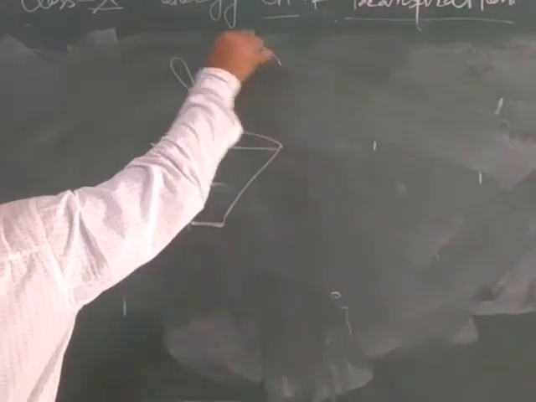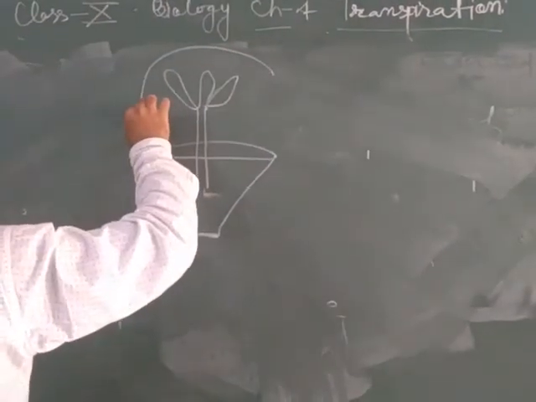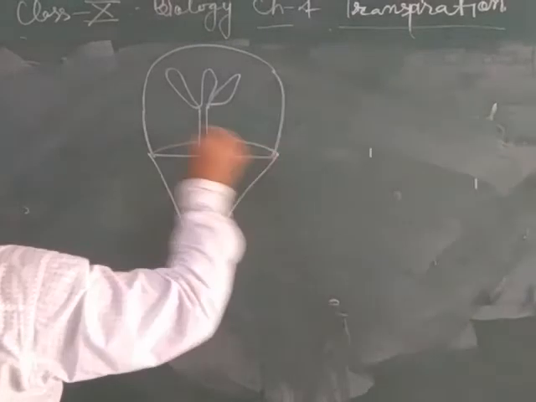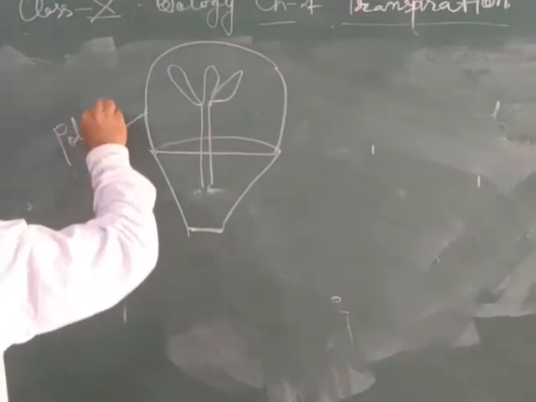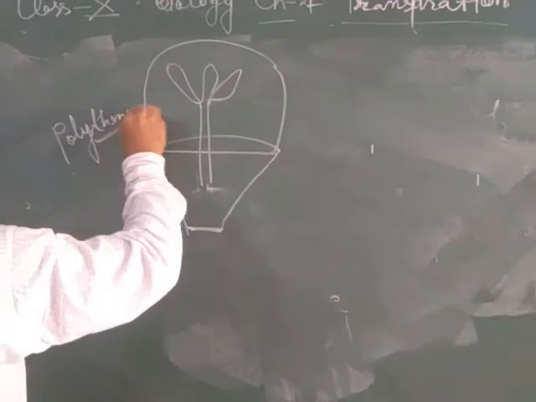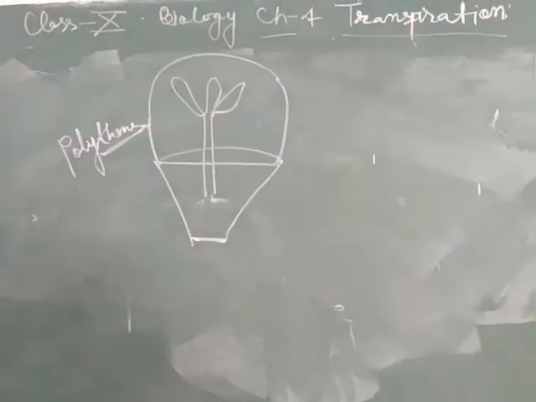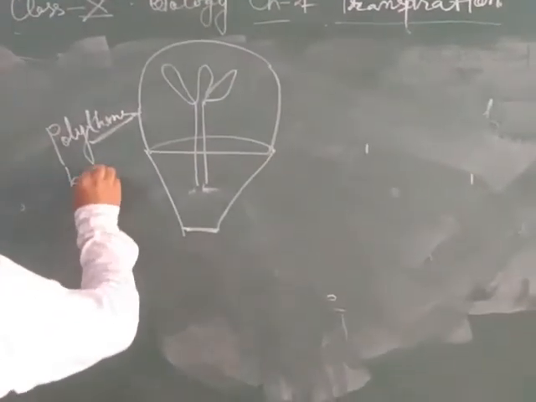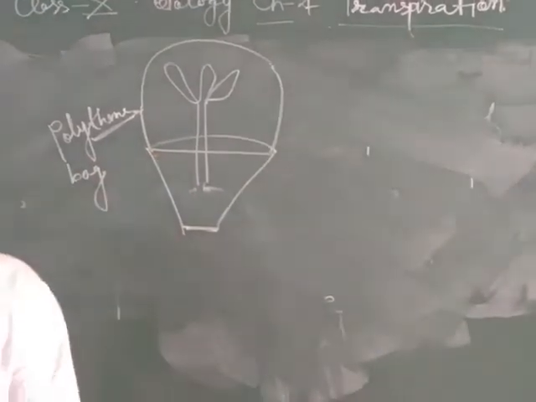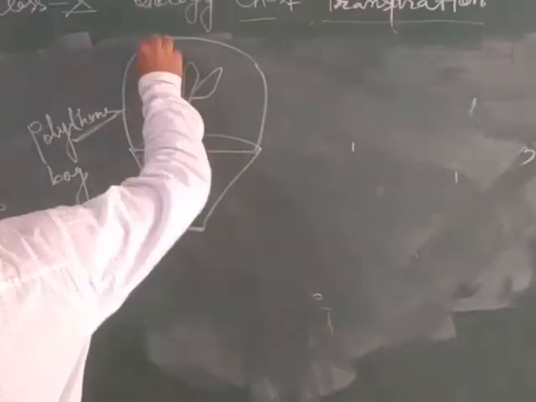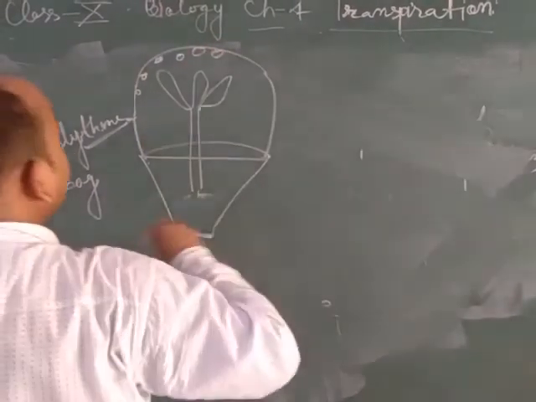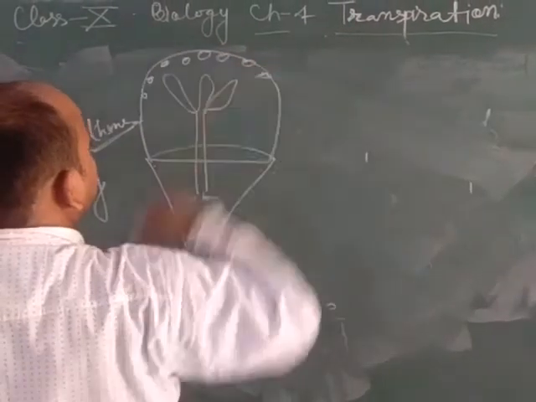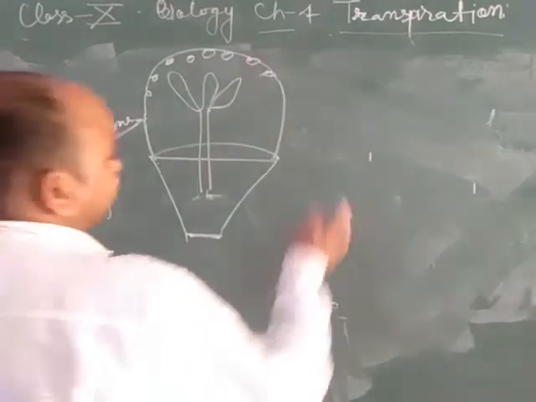This is polythene. Now carry out this experiment by covering the potted plant with a polythene bag. After half an hour we observe that water droplets get collected inside the polythene bag. This represents this experiment.